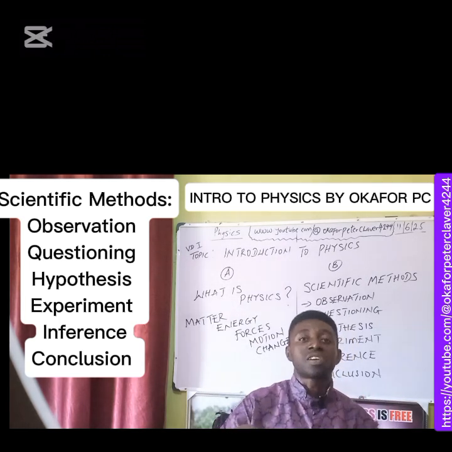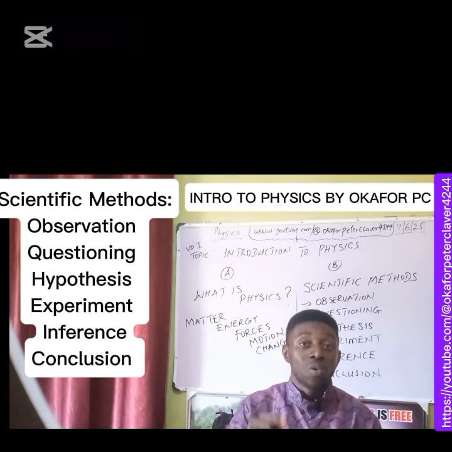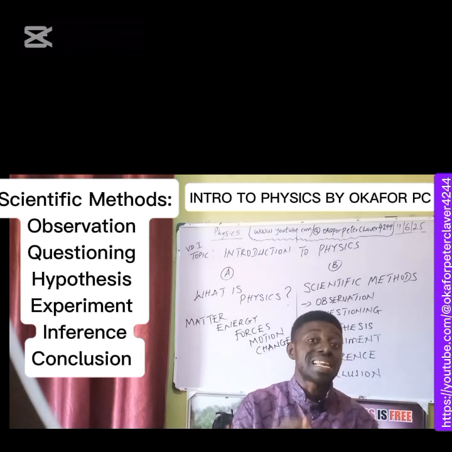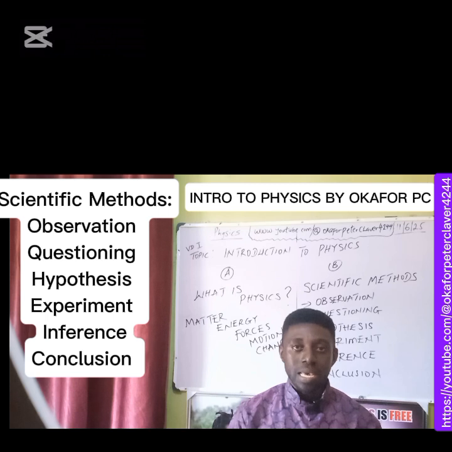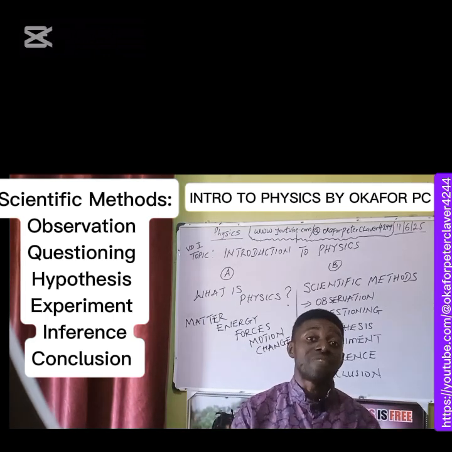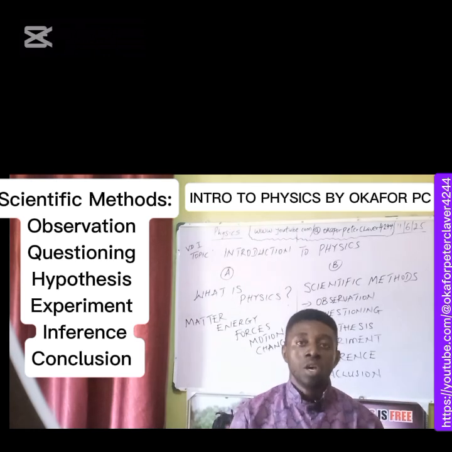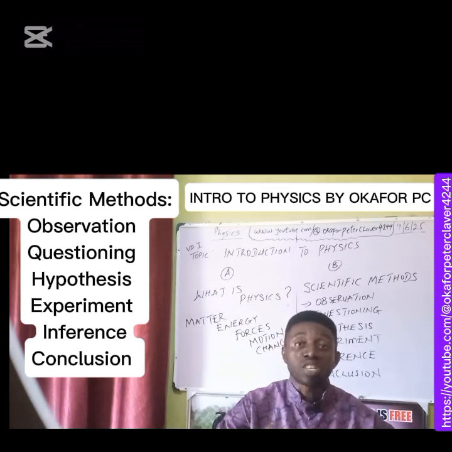Physics originated from a Greek word, physikos. Physikos simply means relating to nature. Physics is saying that we are our environments. Where we stay is where we are. Who are we? We are our environment. So physics has interest in the nature, in the nearest environment and the farthest environment. So physics is a pure science subject that studies our natural world.